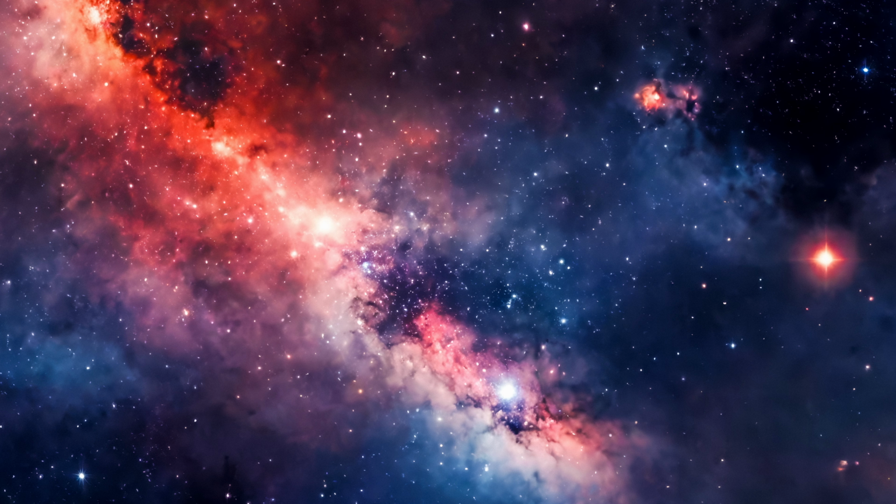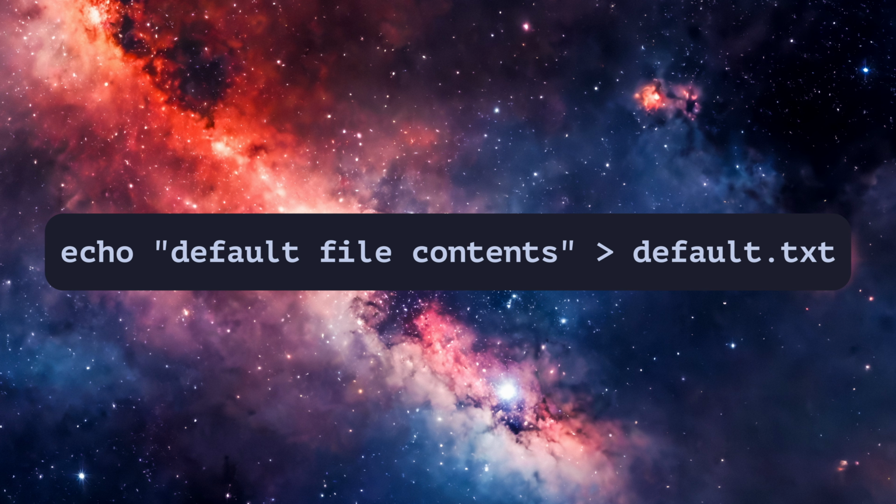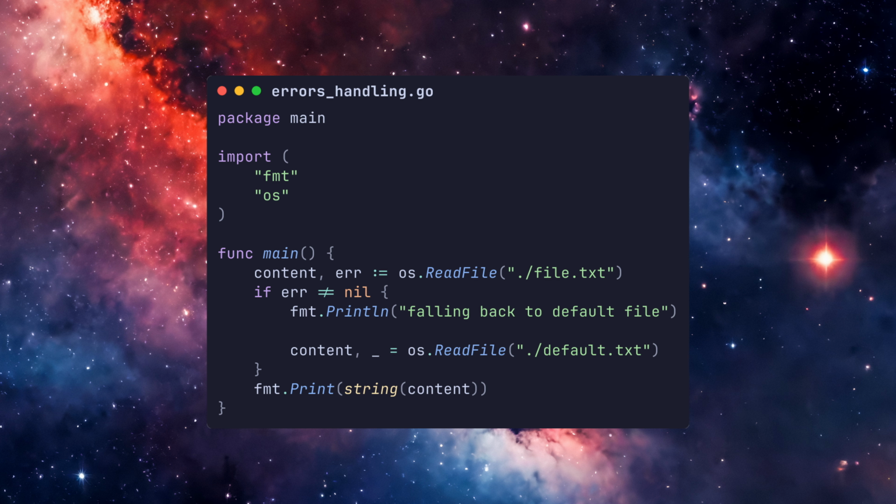Before we run this code, we need to create our default file and give it some content. In this example, we've been able to not only catch and handle an error, but we've been able to recover from it without leaving the current function. Each function's error is handled immediately after the function in question, which gives two main benefits. The first is about maintaining the flow of execution through our code. When errors are handled by either logging them as soon as they happen or returning them to the calling function, we maintain control over the flow of execution through our code. When an error occurs in Go, we get to choose what happens next.